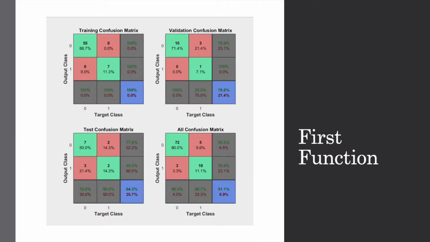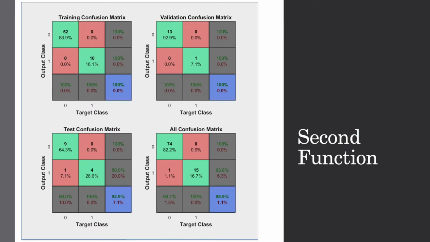The first time that we created the neural network, the accuracy of the neural network was 64.3% when running through the testing set. During the validation part of the network, the accuracy of the neural network was 78.6%, and the overall accuracy of the neural network was 91.1%. While that number is high, the testing and validation percentages were not all that high. The number of hidden neurons was 10.